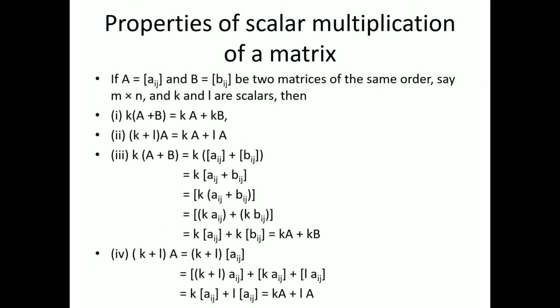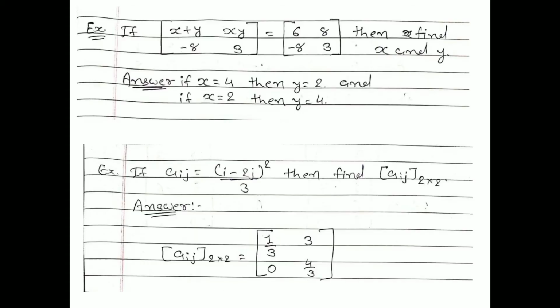Properties of scalar multiplication of a matrix. If we have two matrices, say A and B, of the same order, and we have two scalars k and l, then they exhibit various properties as shown. Here are some examples for you to try.